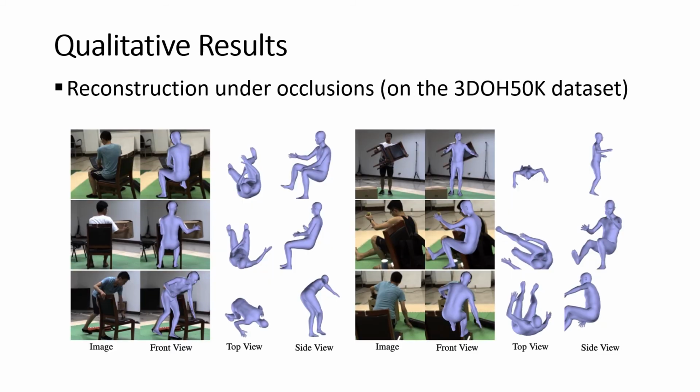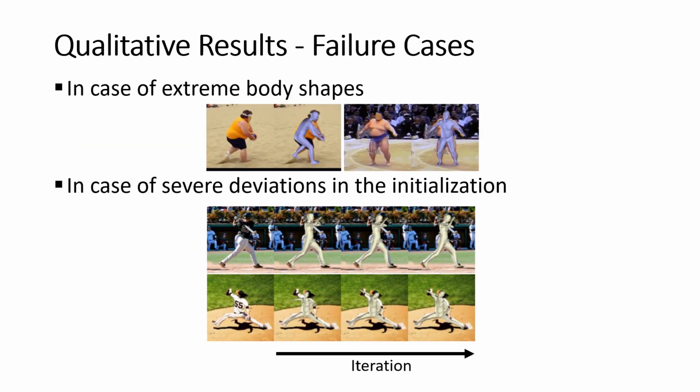To evaluate the performance of PyMAF on human images with occlusions, we run PyMAF on the 3DOH50K dataset. Note that we only perform testing on this dataset and do not use their data for training. We can see that PyMAF can handle occlusions and produce reasonable reconstruction results. We also visualize some erroneous results. PyMAF fails to handle extreme shapes due to the lack of training data, or the initial reconstruction has severe deviations due to the heavy occlusions and ambiguous limb connections in complex scenes.